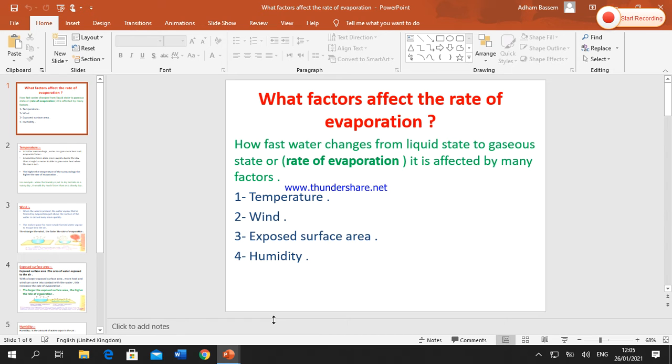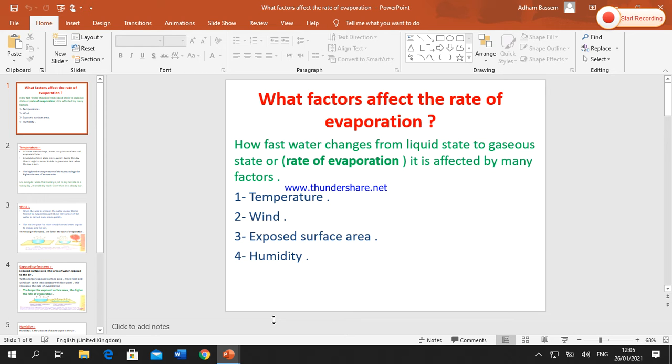What is meant by rate of evaporation? The rate of evaporation means whether the evaporation becomes faster or slower, okay? And we have some factors that affect the rate of evaporation, which cause it to be faster or slower. How fast water changes from liquid state to gaseous state is known as the rate of evaporation. We have 4 factors that affect the rate of evaporation, okay?